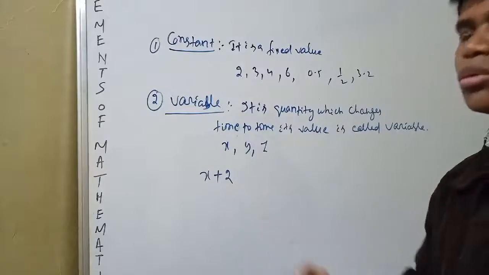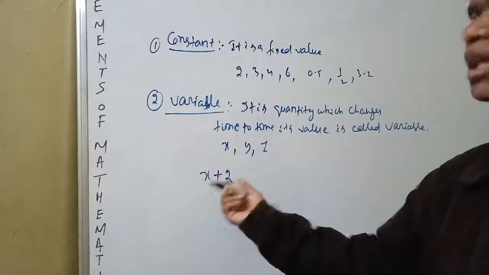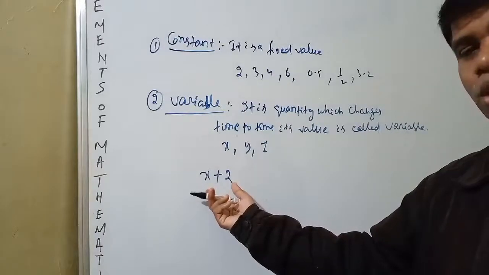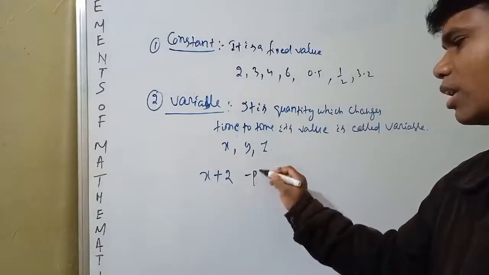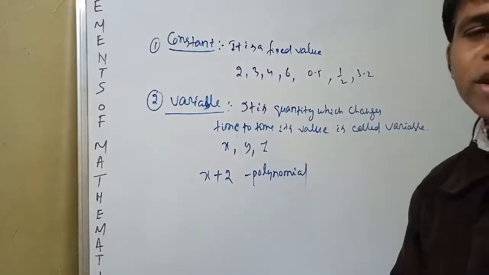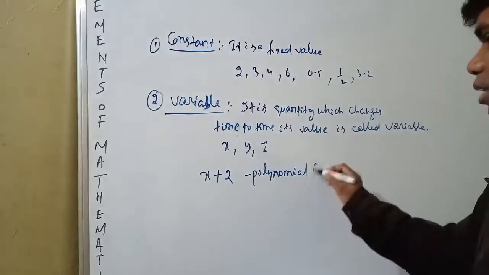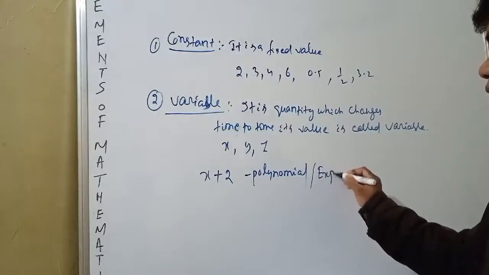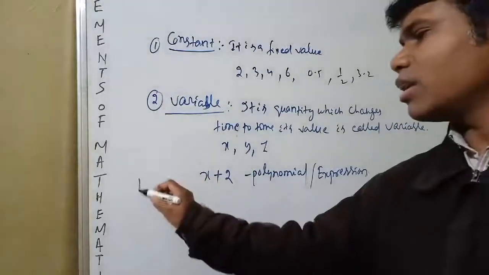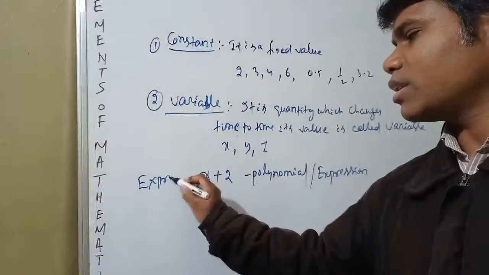x और 2, ये दोनों को मिला के हम क्या कहेंगे? This x plus 2 is called a polynomial, or we can say x plus 2 is called an expression.